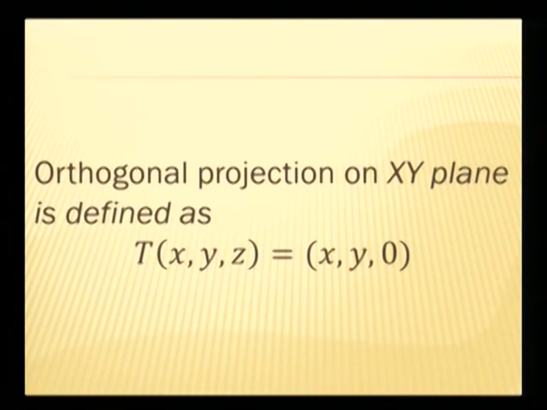Now the orthogonal projection on xy plane can be defined as T of (x, y, z) equal to (x, y, 0), as every point or every vector (x, y, z) is dropped on xy plane, the z coordinate of the vector is becoming 0 as a result of image.